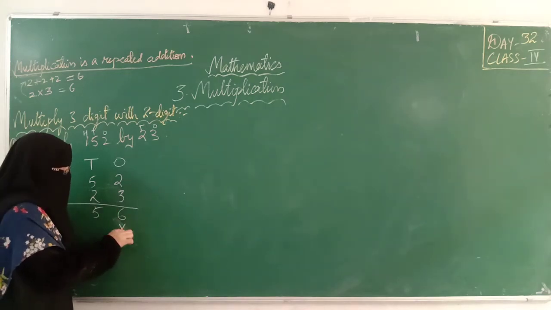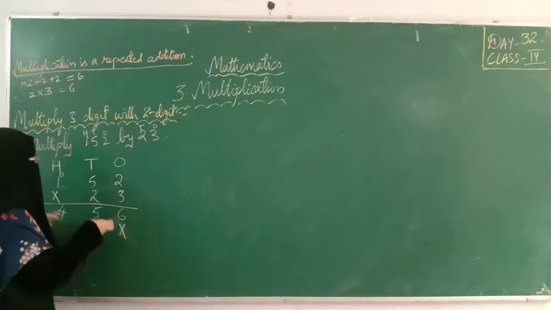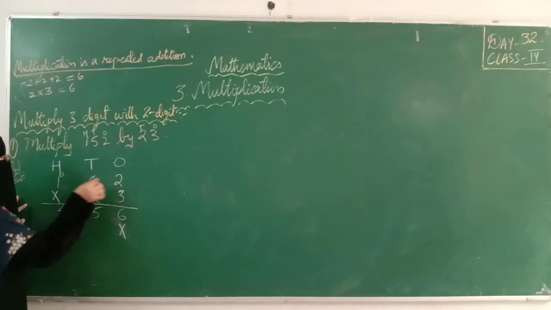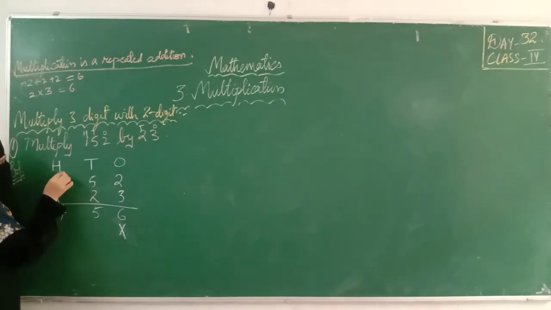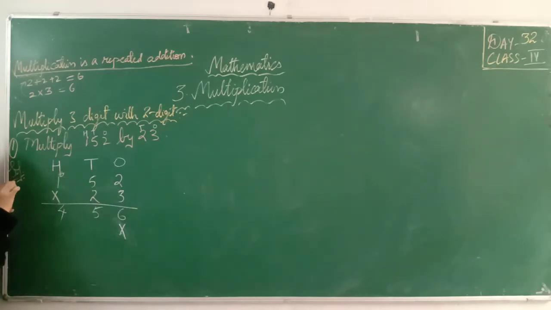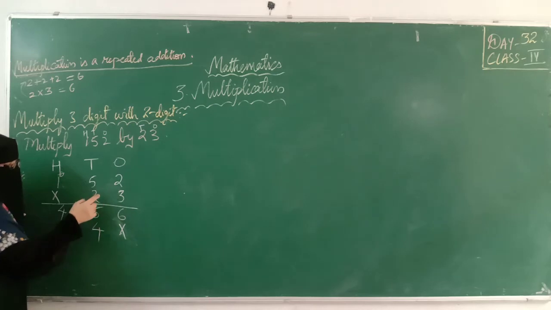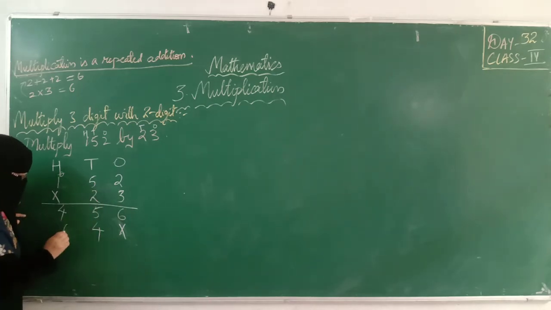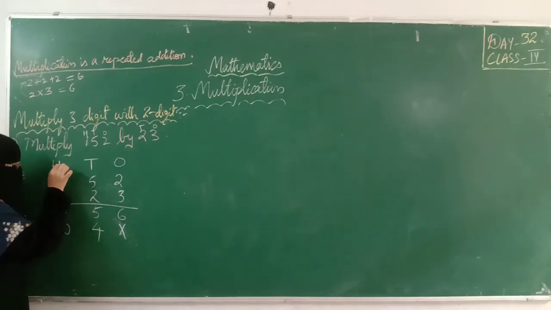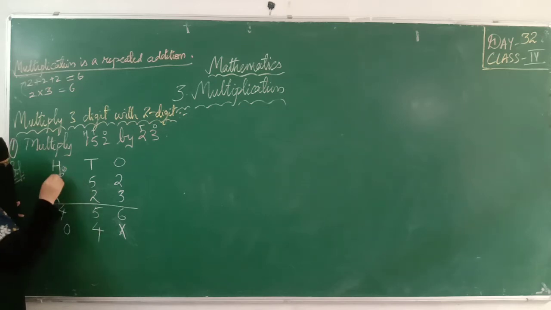Okay. Next, we will start with 2. 2 2s. And if you want to strike the carry, you can put a cross mark here because we have completed our first digit multiplication. 2 2s are 4. Okay. We have completed 2 2s. Next move to 2 5s are 10. 0, send carry here above the first one. Don't write here because it will get mixed. 2 5s are 10, 0 carry 1. Next move to 2 1s are. 2 1s are 2. 2 plus 1, 3.